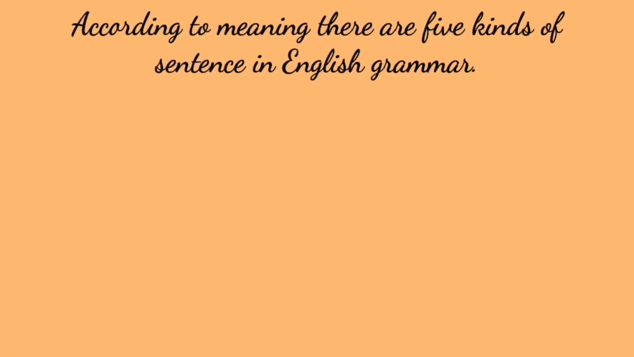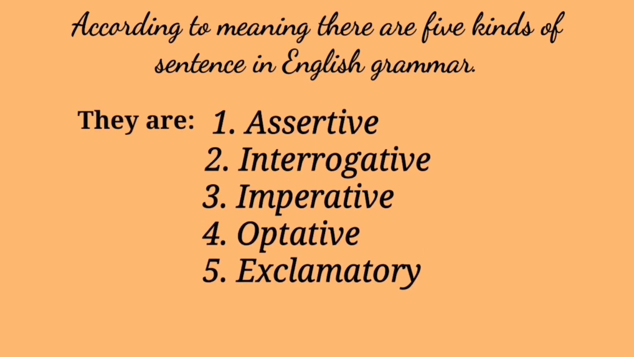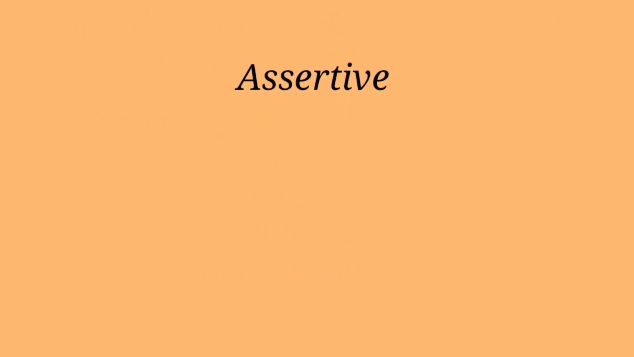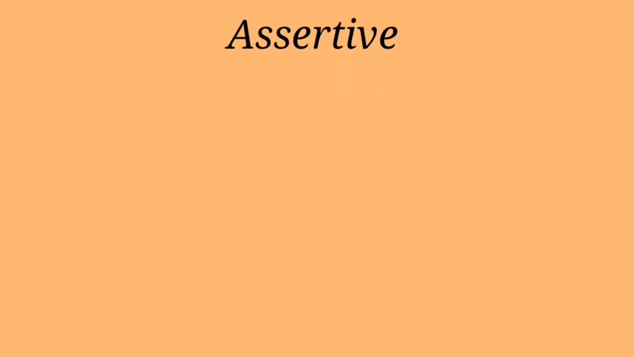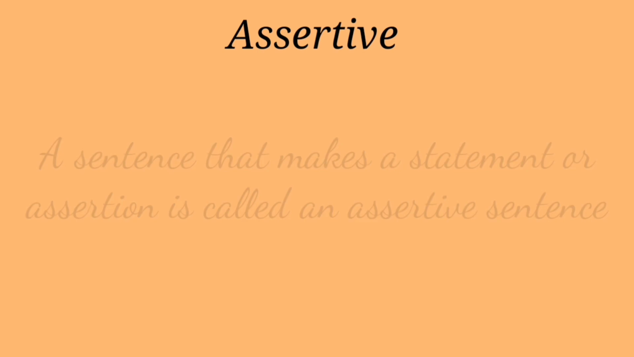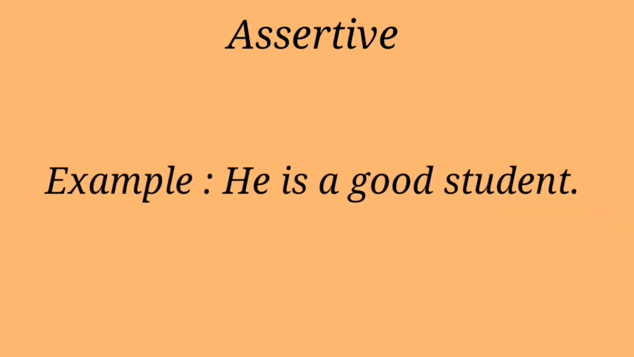According to meaning, there are 5 kinds of sentence in English grammar. They are assertive, interrogative, imperative, optative, exclamatory. Now let us know what an assertive sentence is. A sentence that makes a statement or assertion is called an assertive sentence. Look at the example. He is a good student.